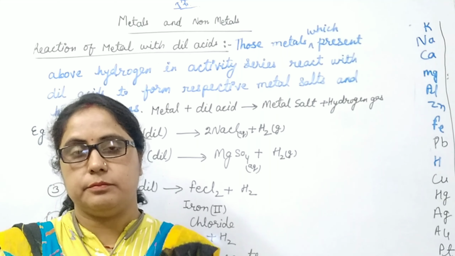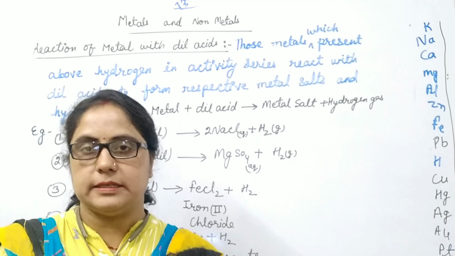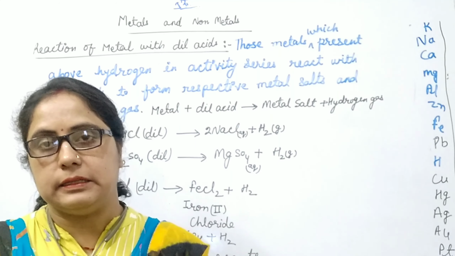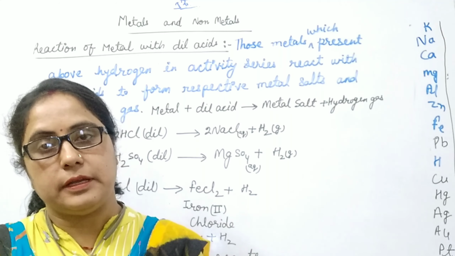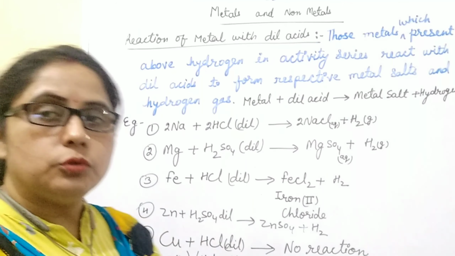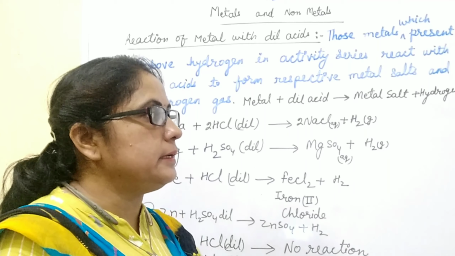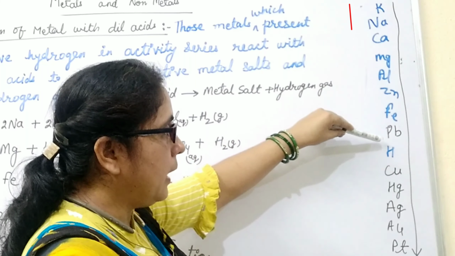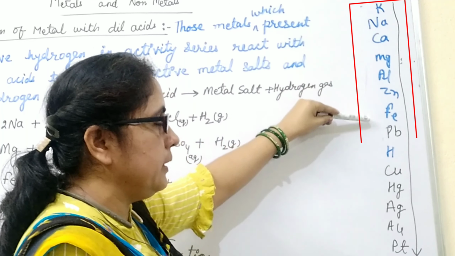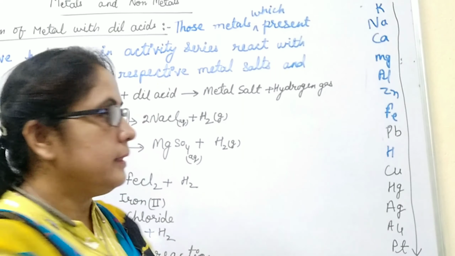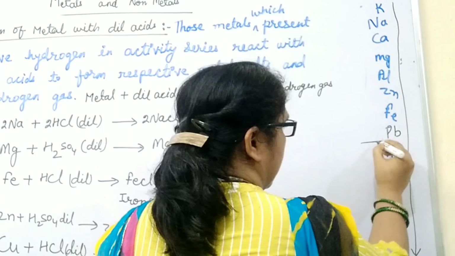Students, what happens when metals react with dilute acids? Dilute acids like dilute hydrochloric acid, HCl, and dilute sulfuric acid, H2SO4, react with those metals which are present above hydrogen, like potassium, sodium, calcium, magnesium, aluminium, zinc, iron and lead. They are present above hydrogen.